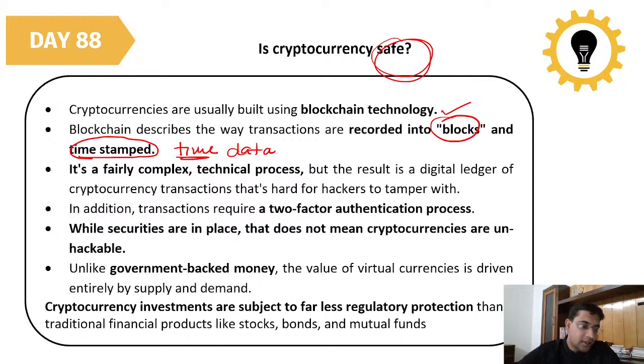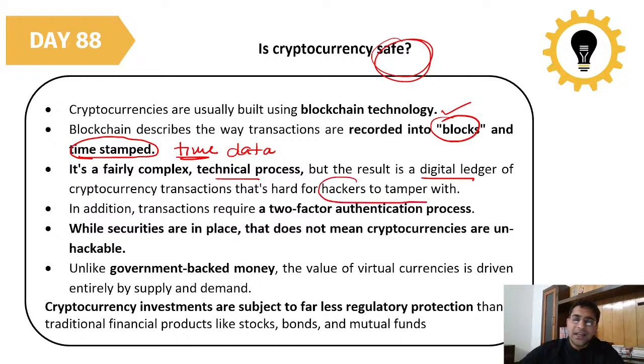So you cannot change the data going to the back date and change the data in the back date. No, you have to change the data only in the present date. Okay, so it created a very secure environment. It is a fairly complex technical process that you have to do, but the result is a digital ledger of cryptocurrency transactions that's hard for hackers to tamper with.